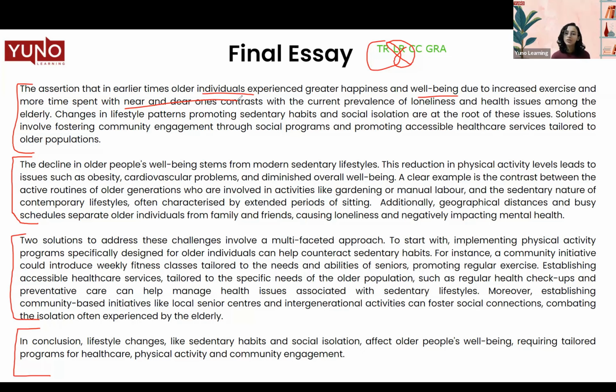However, you can definitely use some of the collocations. For example, social isolation, sedentary habits, then we have social programs, physical activity.